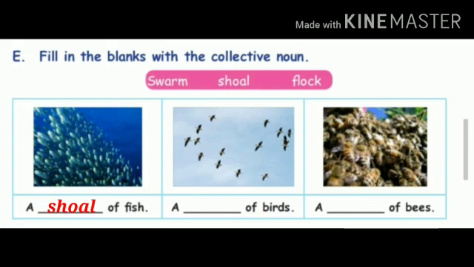Second one, a dance of birds. A group of birds is called a flock. A flock of birds. Third one, a dash of bees. A group of bees is called a swarm. A swarm of bees. The answer is swarm.